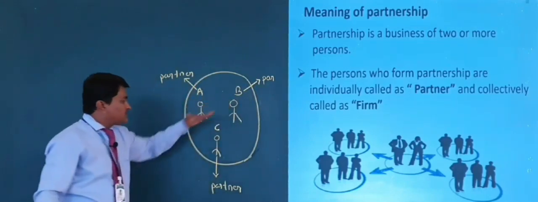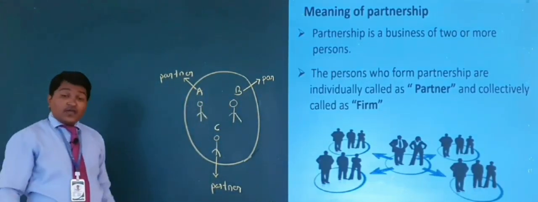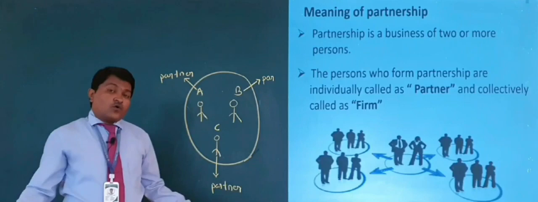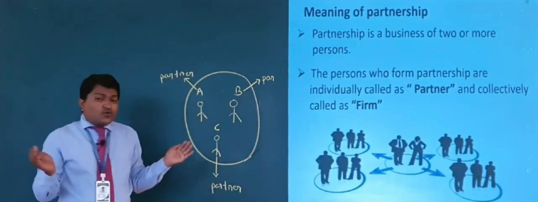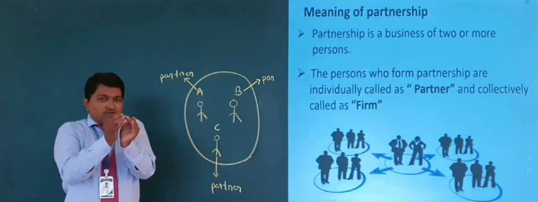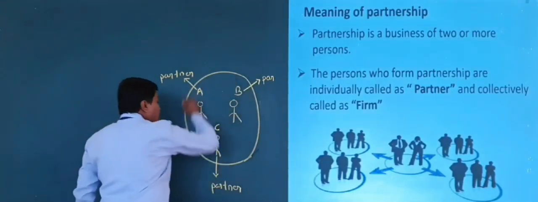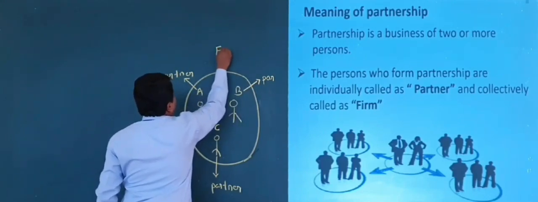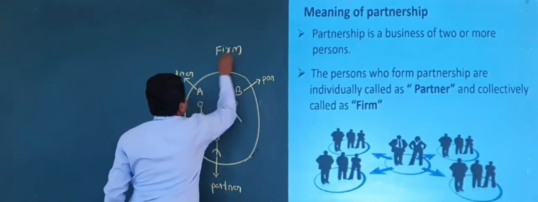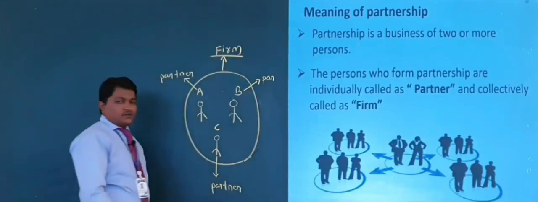A is a partner, B is a partner and C is a partner. And if you want to call them collectively, all together, A, B and C, then all together they are called a firm.